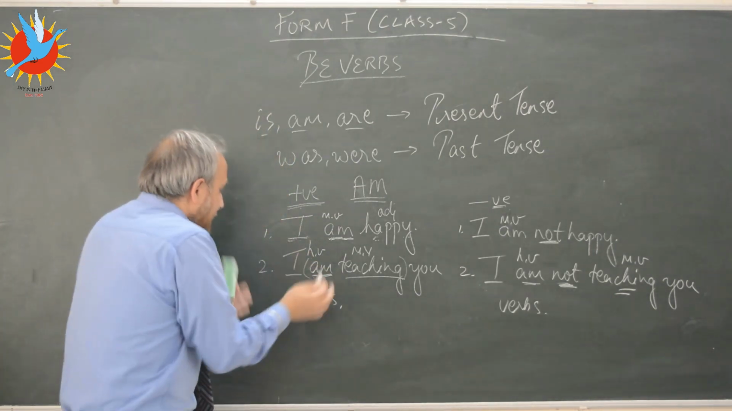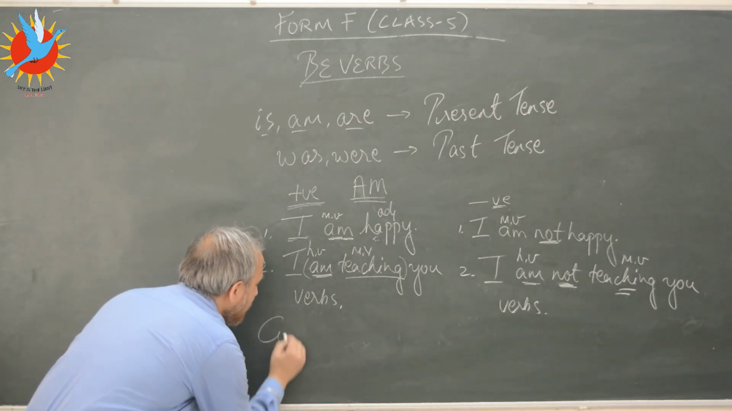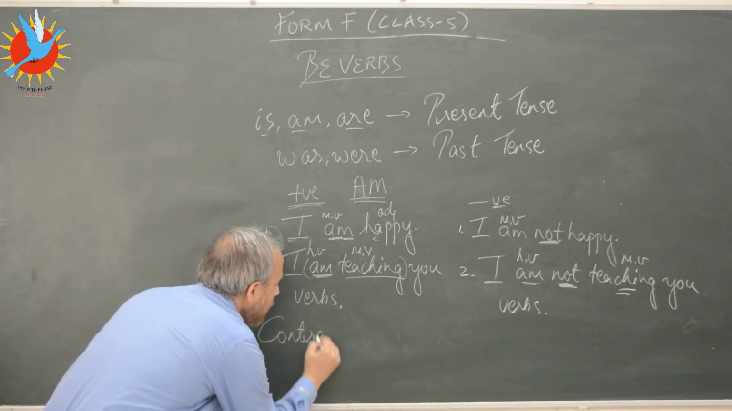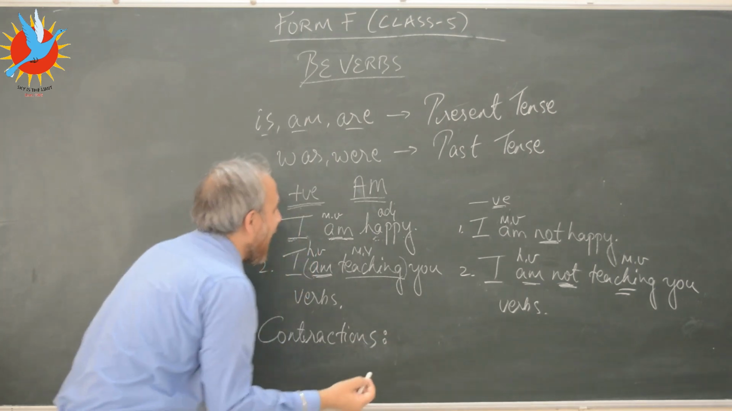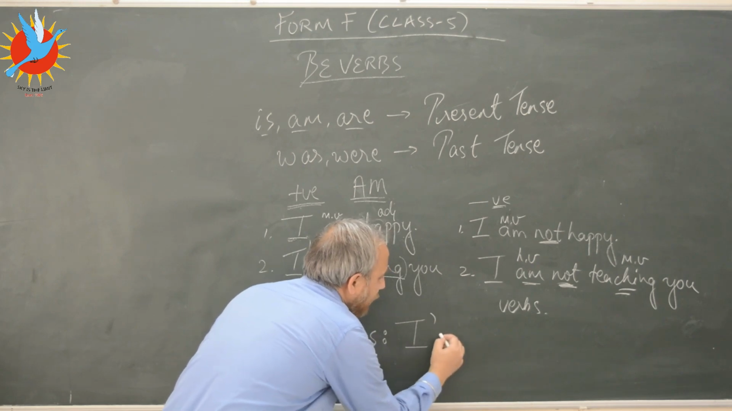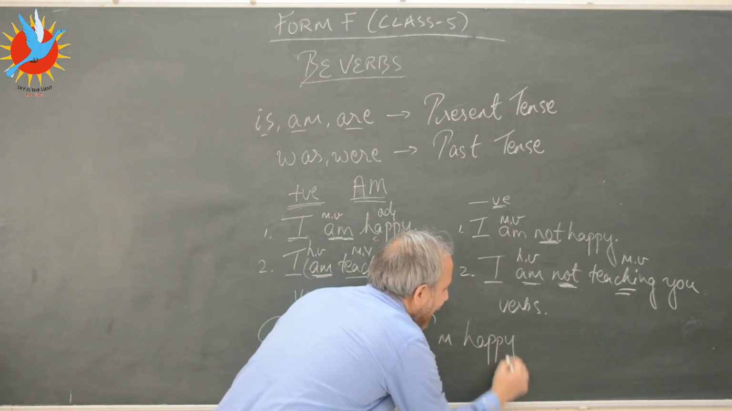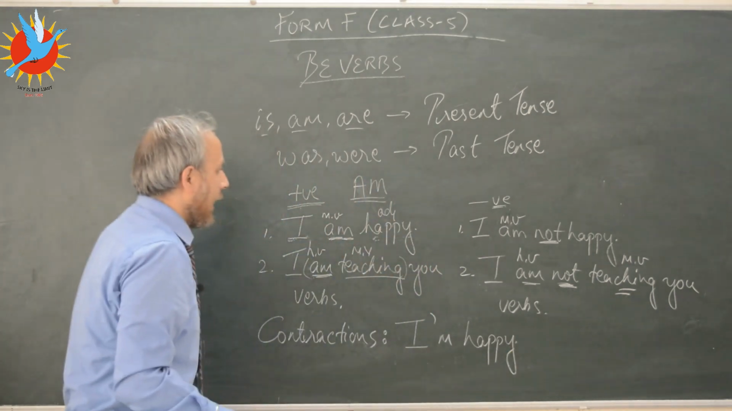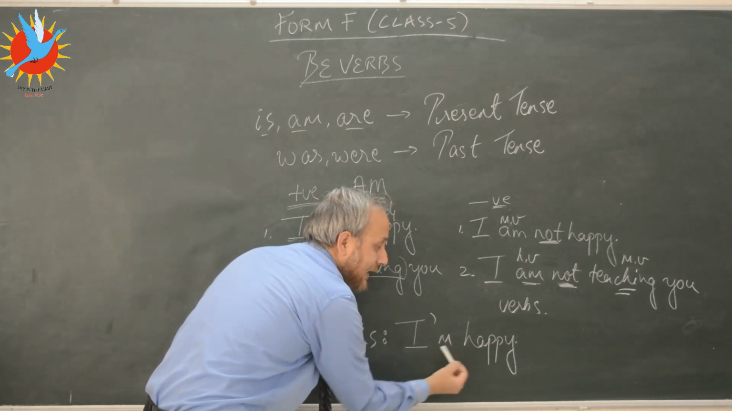So there's another way of writing I am happy. How will I write it? So here we are talking about contractions. I am happy can be written in this way. I apostrophe m happy. But when you read aloud this sentence, how will you read it?